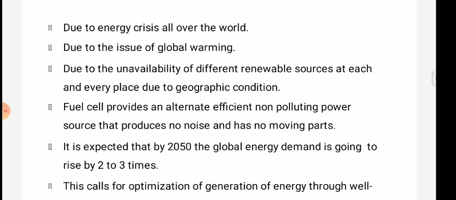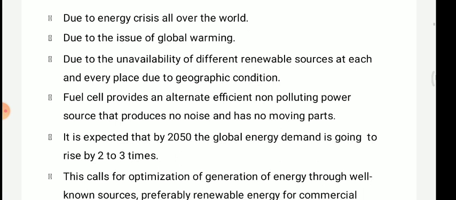There is low availability or unavailability of renewable energy sources at every place due to geographic conditions. Our geographic condition is different in different states, cities and districts. Somewhere there is very high heat even during the daytime, and in some places there is low visibility.